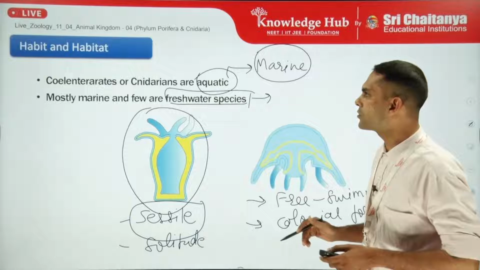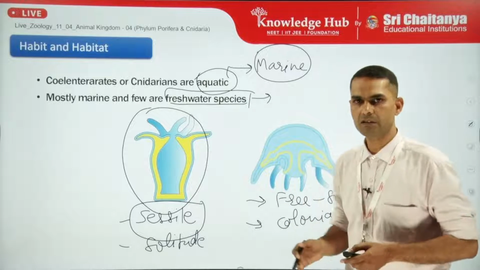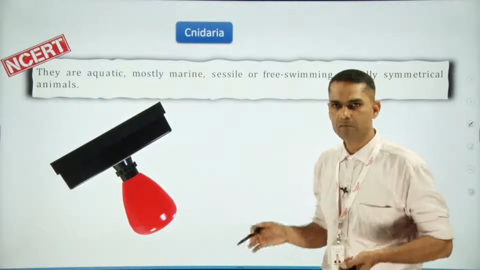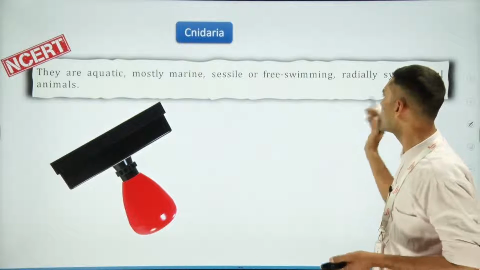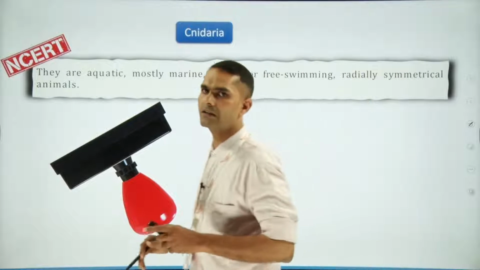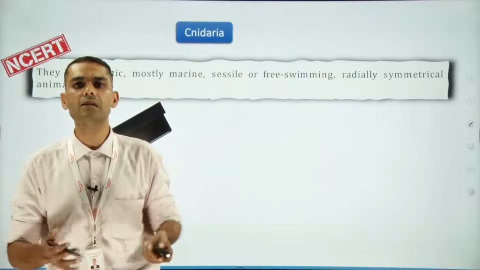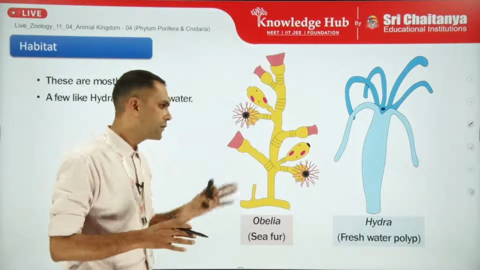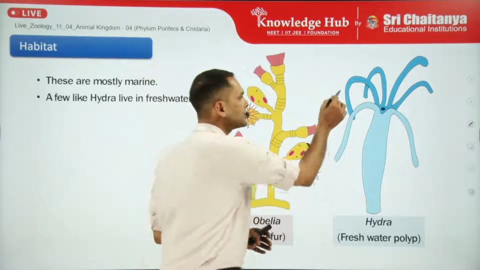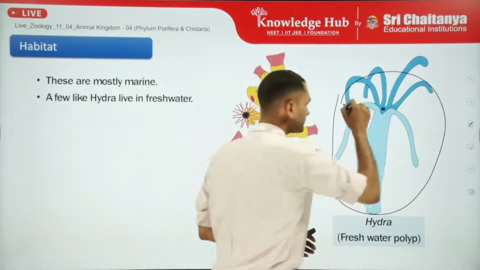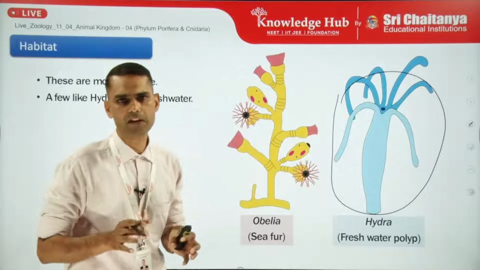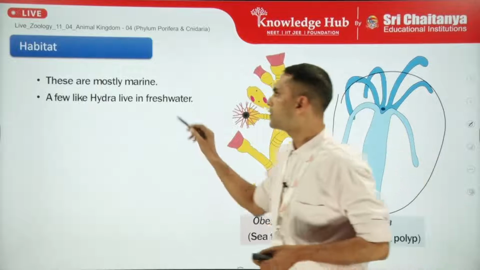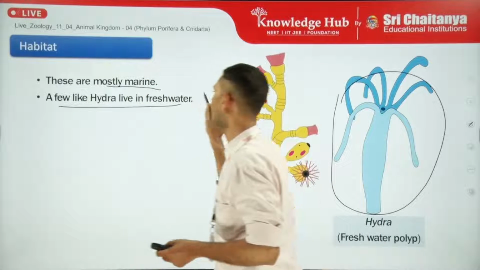So these two are the habit and habitat points of the phylum Cnidaria. As we move further, they are aquatic, mostly marine, sessile or free swimming, and the most important character is that they have radial symmetry. Why radial symmetry? Because they have a cylindrical shaped body, and the cylindrical appearance of the body usually has radial symmetry. These are mostly marine, and a few like Hydra live in fresh water.